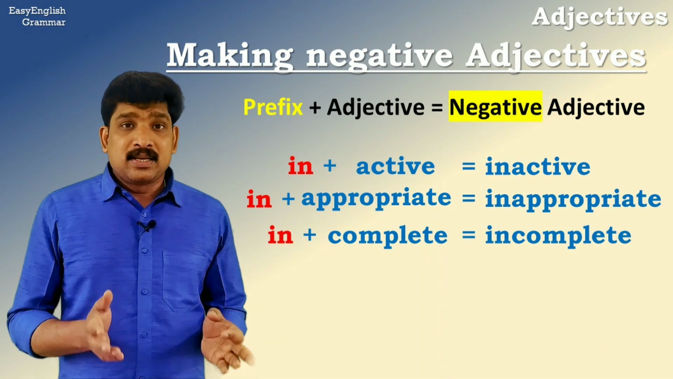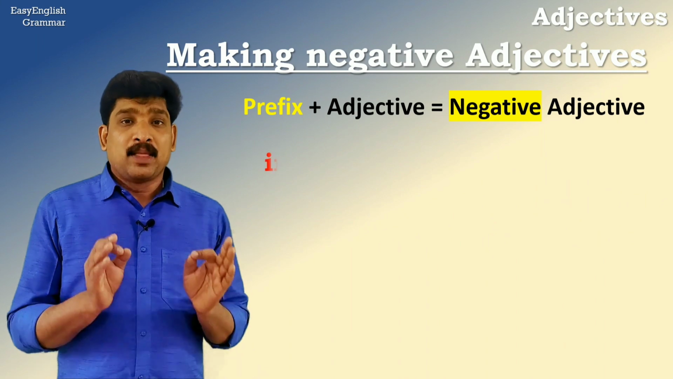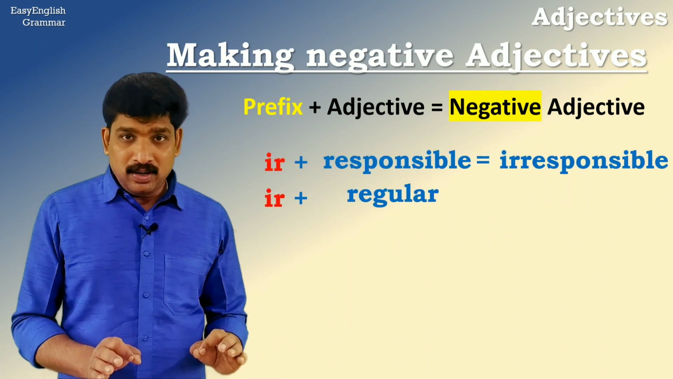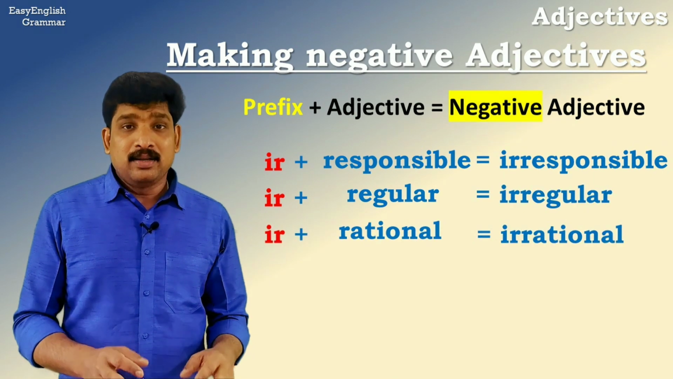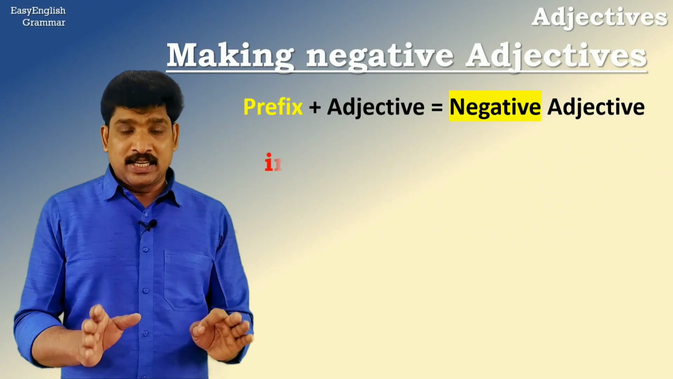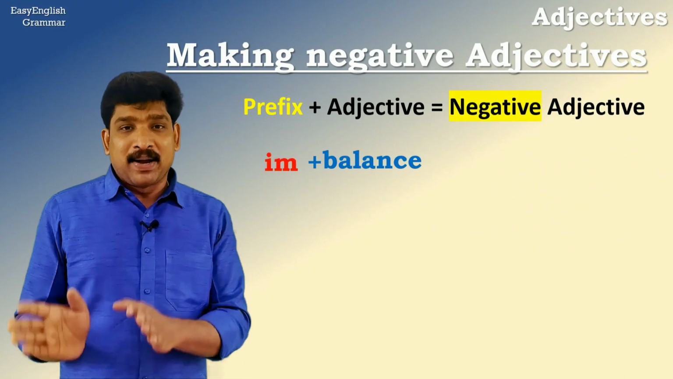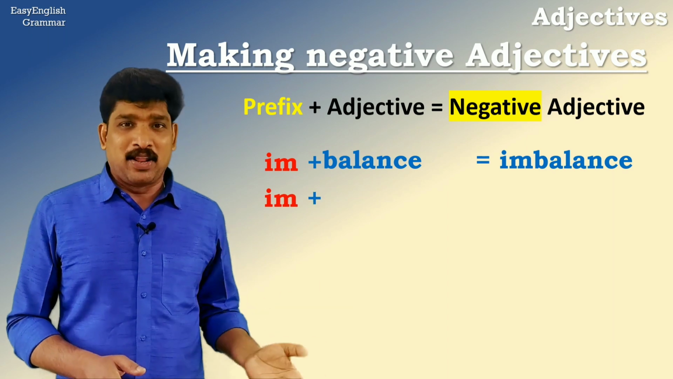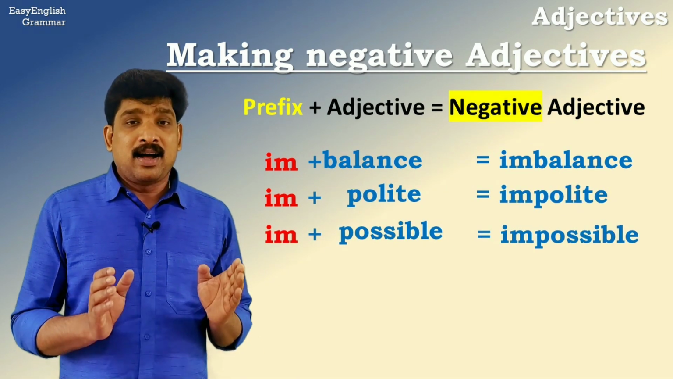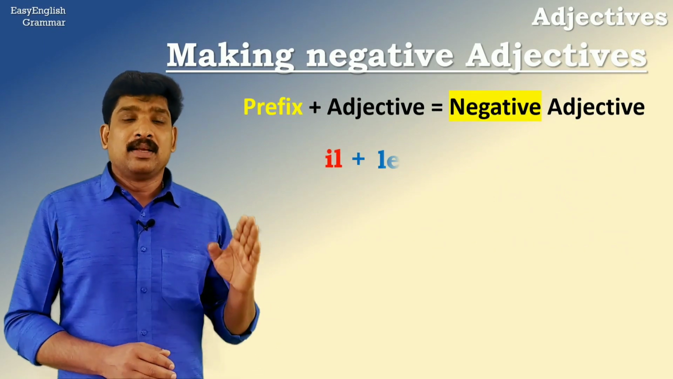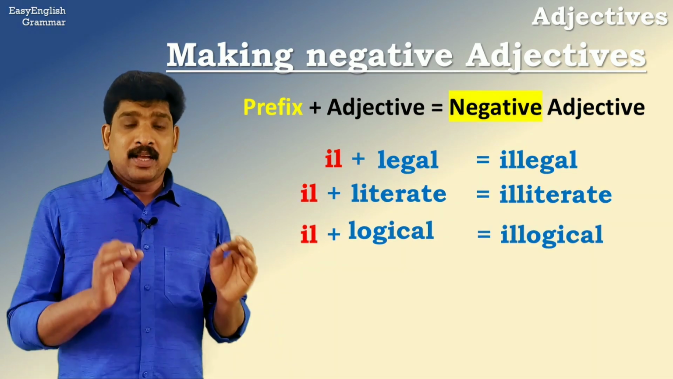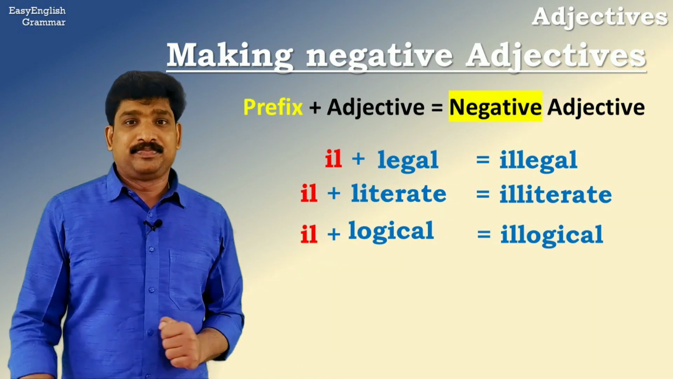The next prefix is ir. For example, responsible, irresponsible, regular, irregular, rational, irrational. Then we have the prefix im. For example, balance, imbalance, polite, impolite, possible, impossible. And finally, the prefix ill. Legal, illegal, literate, illiterate, logical, illogical.